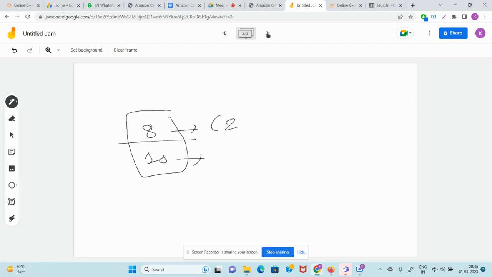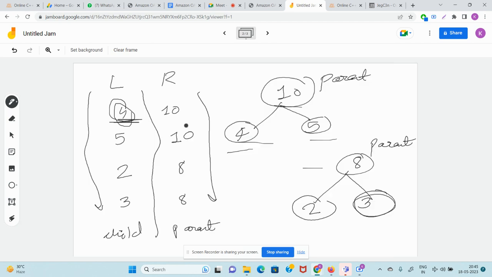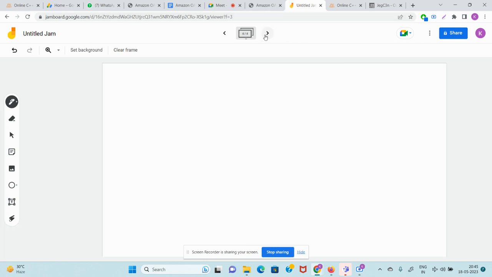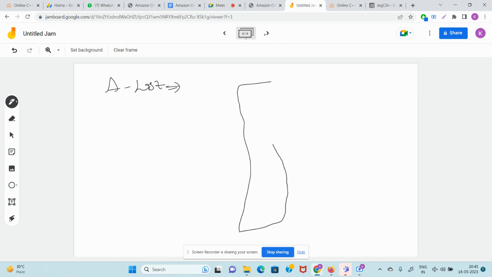With 8 there will be 2 and 3 attached, and with 10 there will be 4 and 5 attached. So what can we do? We can just make a simple adjacency list. This is called an adjacency list, a data structure which looks like this. The numbers are always there in the adjacency list like an array, starting from 1 and going till the end.